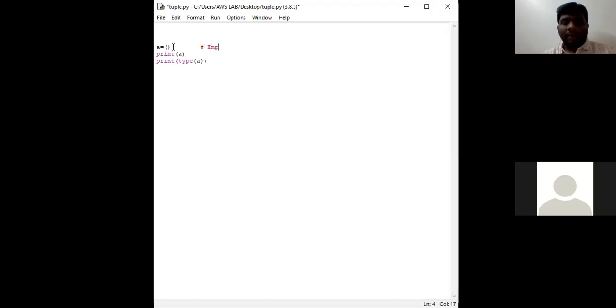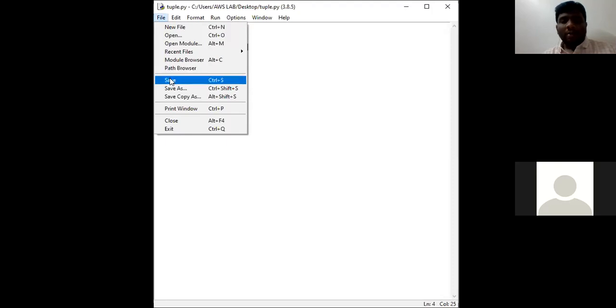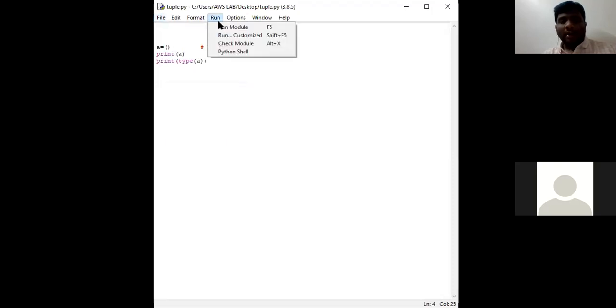An empty tuple. There are no elements. So print A automatically gives the output as an empty tuple, and print type of A gives the output as the tuple data type. We shall check. So go to file, save the file, run module, go to IDE.